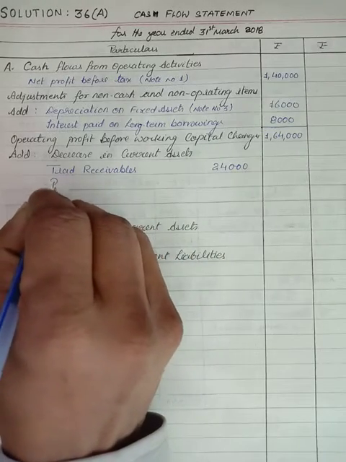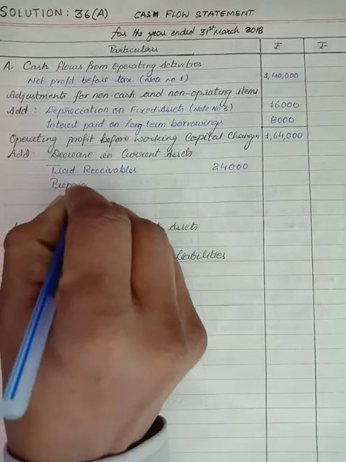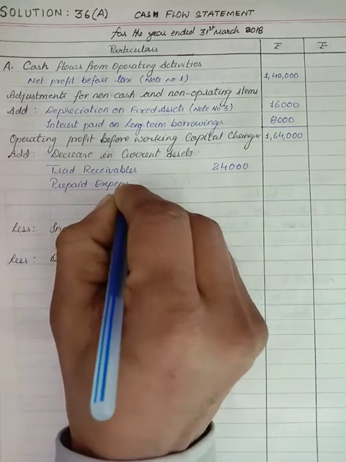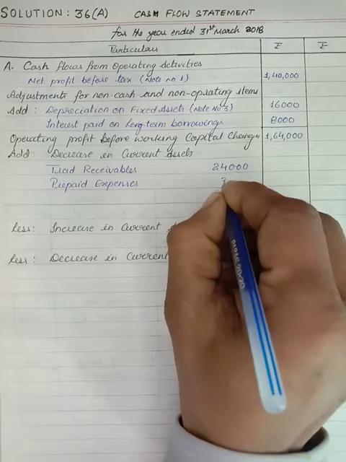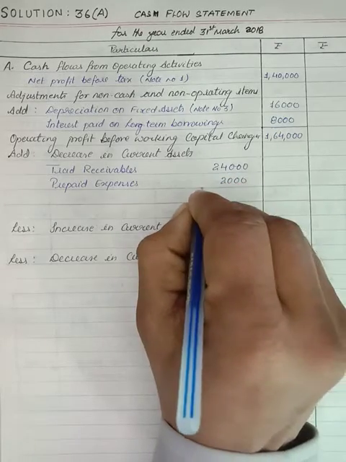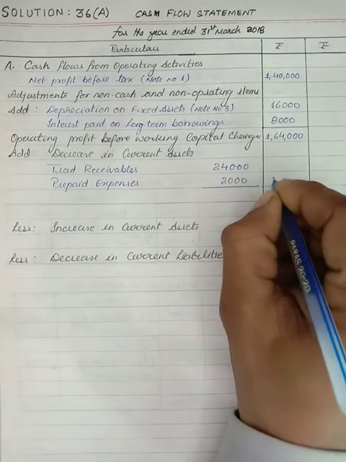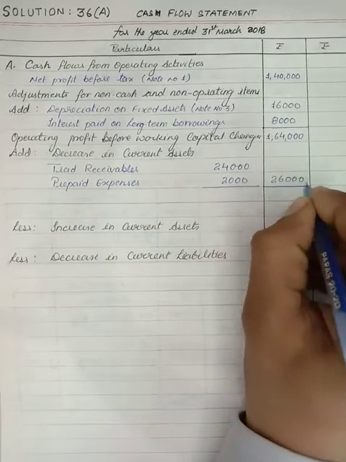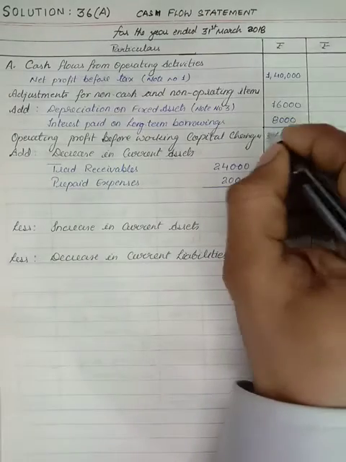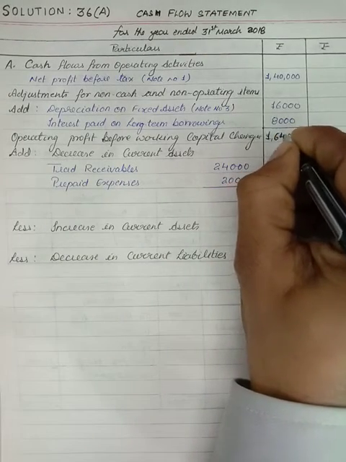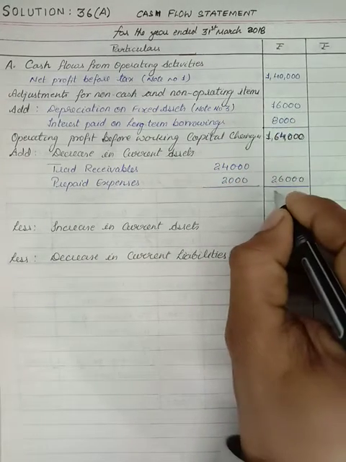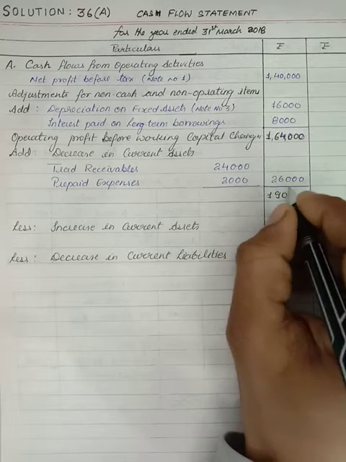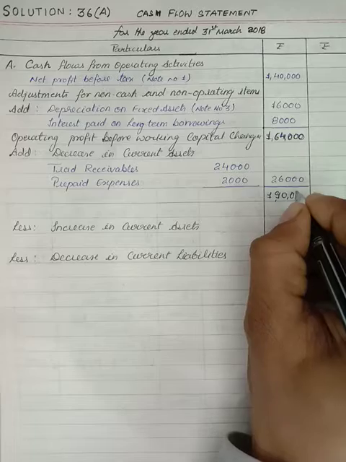Now prepaid expenses, it is 2,000 rupees. So you can see it is 26,000 rupees, which we have to add in the above amount. So if we add the 26,000 to this amount of 1,64,000, it will be 1,90,000. It is clear.